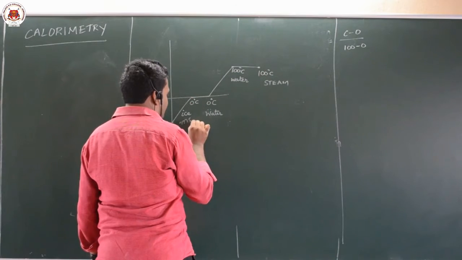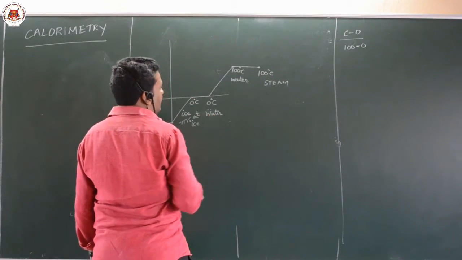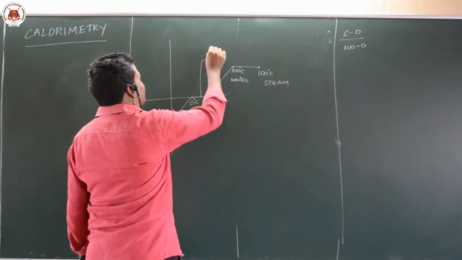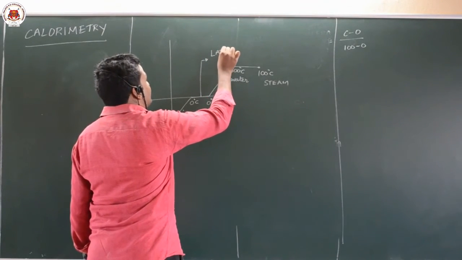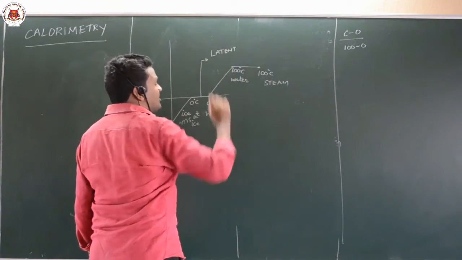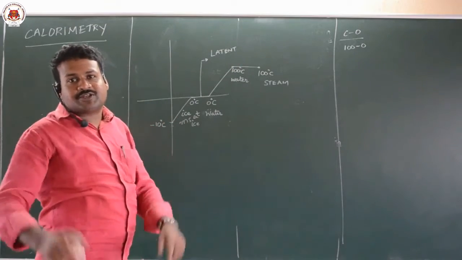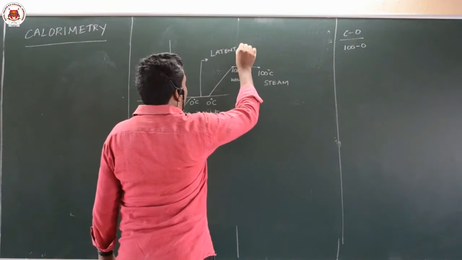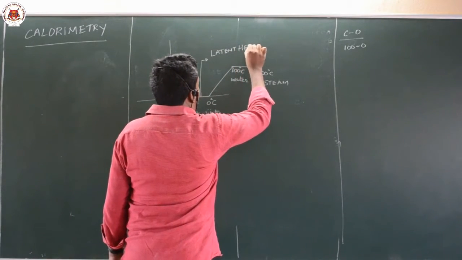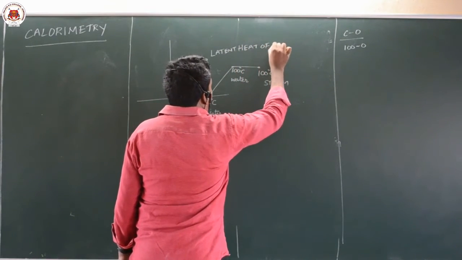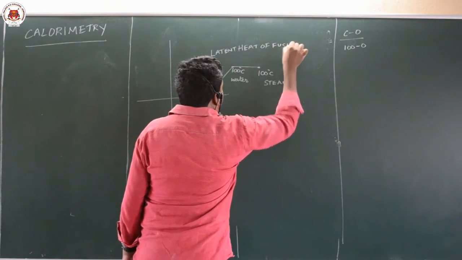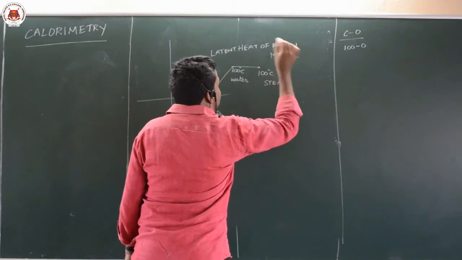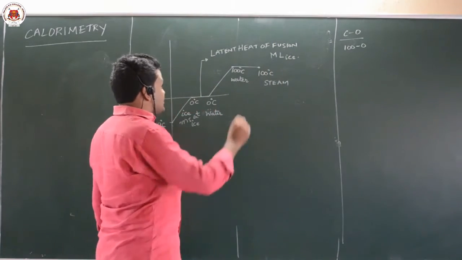Here you have to take the specific heat of ice. And the heat which you have given here is called latent heat. Latent heat means hidden heat. Latent heat is the heat given to change the state of the water. We are changing solid state to liquid state. This is called latent heat of fusion, and it is given by the formula mass into L ice, latent heat of ice. And why is this called latent heat?